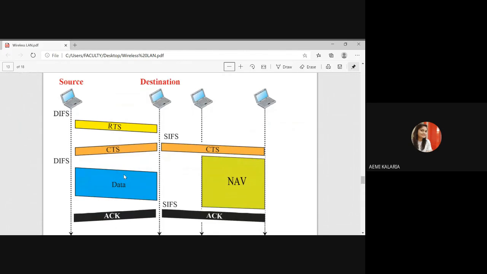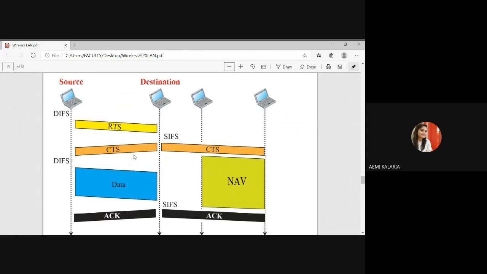First of all, what is RTS? RTS means request. For requesting purposes we are using RTS, and CTS is for getting permission to send the data. RTS means request to send, and CTS means clear to send.